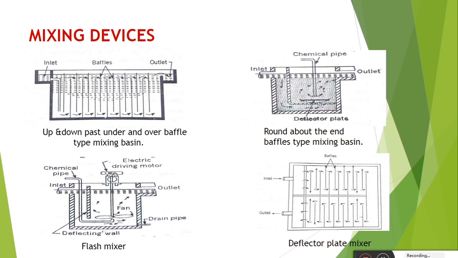So what we are doing here: the coagulant is added at the tip of the rotating paddle, and the water is admitted from the inlet pipe and is deflected toward the moving paddle to cause intimate mixing of the water. The speed of the paddle is maintained between 100 to 200 rpm, and the detention time is 30 to 60 seconds. In this way we are mixing the coagulant into the water.